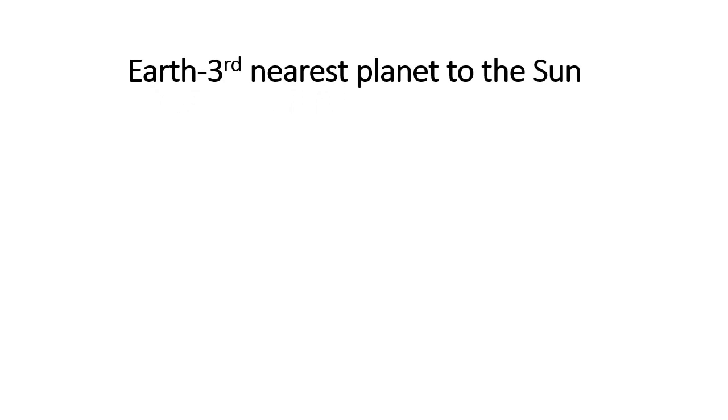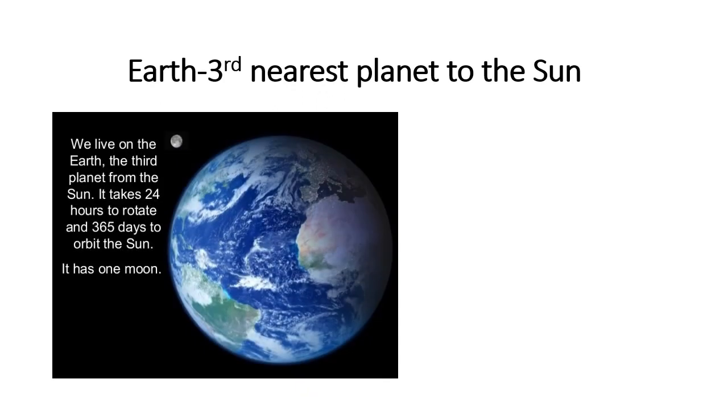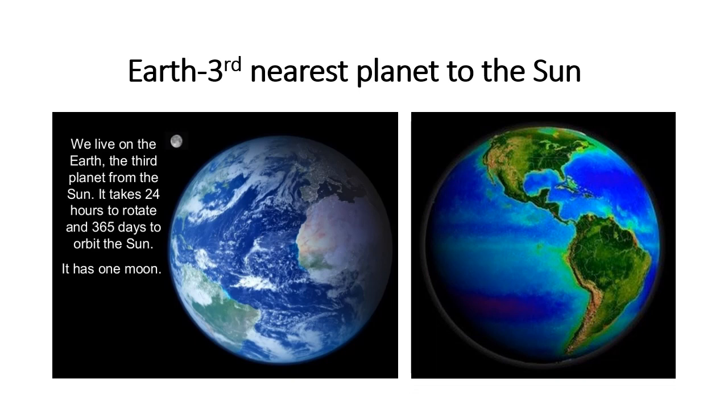Third nearest planet to the sun is our Earth, on which we live. It completes rotation in 24 hours, while it takes 365 days to move around the sun, meaning it completes one revolution, that is 1 year. It has one moon.